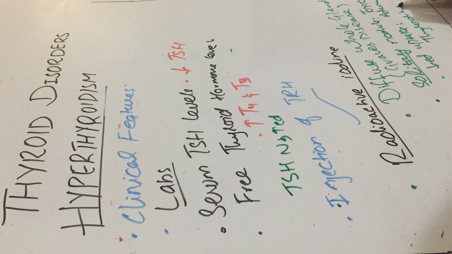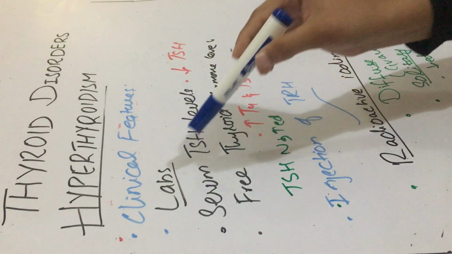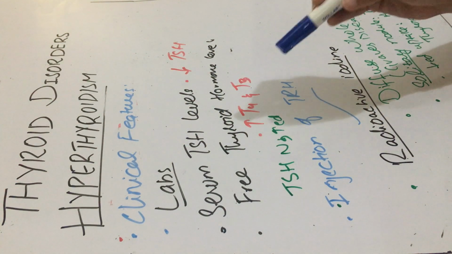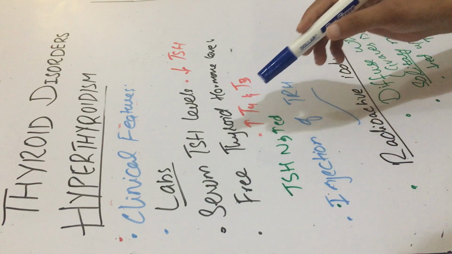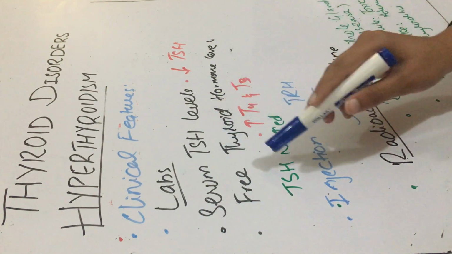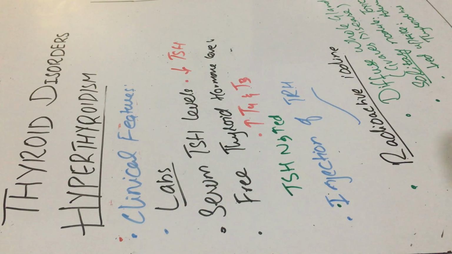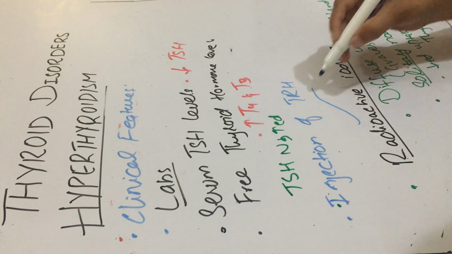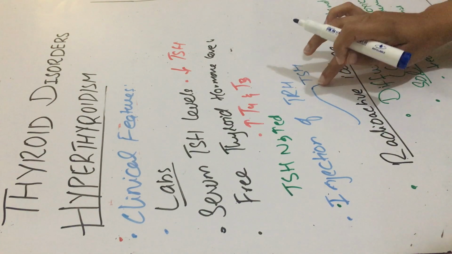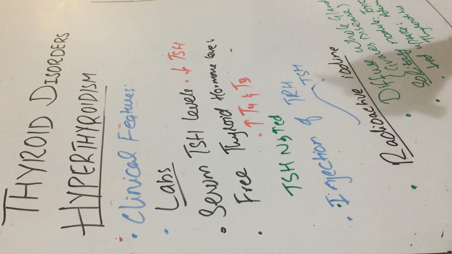So I again repeat how you will diagnose hyperthyroidism. The first is on the basis of the clinical features, and second the laboratory findings. In laboratory findings, the two most important investigations are serum TSH level and free thyroid hormone levels. Serum TSH level would be decreased while free thyroid hormone levels would be raised. And to exclude secondary hyperthyroidism, we give the injection of thyrotrophin releasing hormone. And in primary hyperthyroidism, there is a normal rise in TSH level after giving the thyrotrophin releasing hormone.